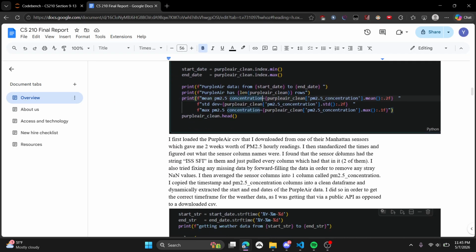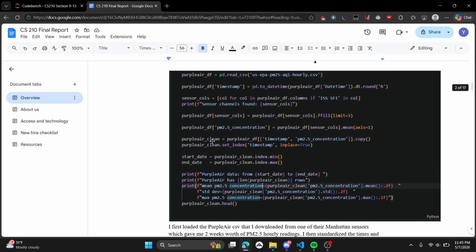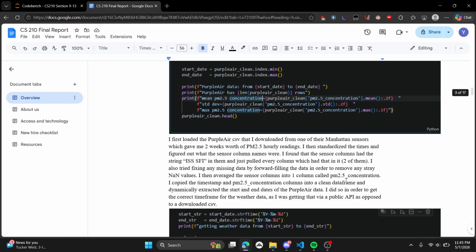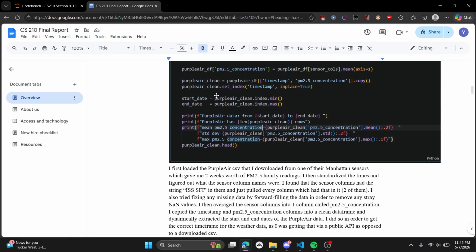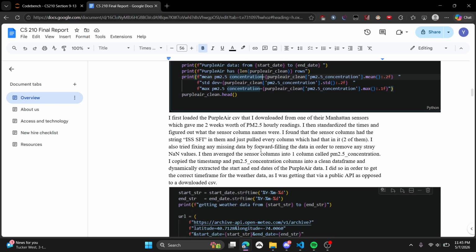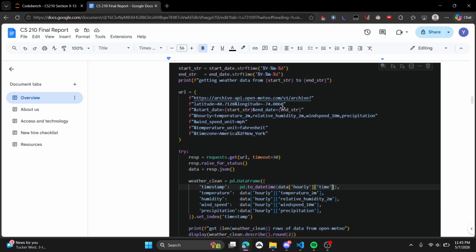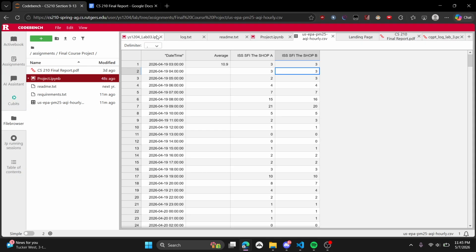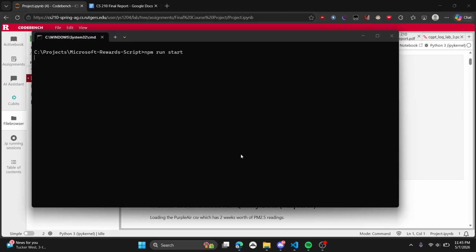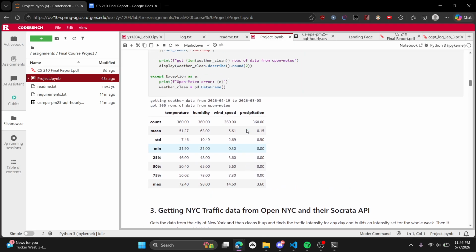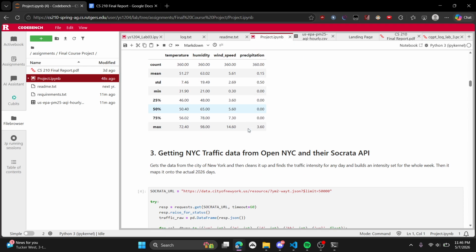And I clean the data. And then I get the start date and the end date because it's only 2 weeks. And so basically, because there are two different channels here, like two different sensors, I combine the two sensors into one. And then I figure out the start date and the end date, which is what I do over here. And then I get the readings from Open Media, which is basically what I'm doing if I can open up my project.